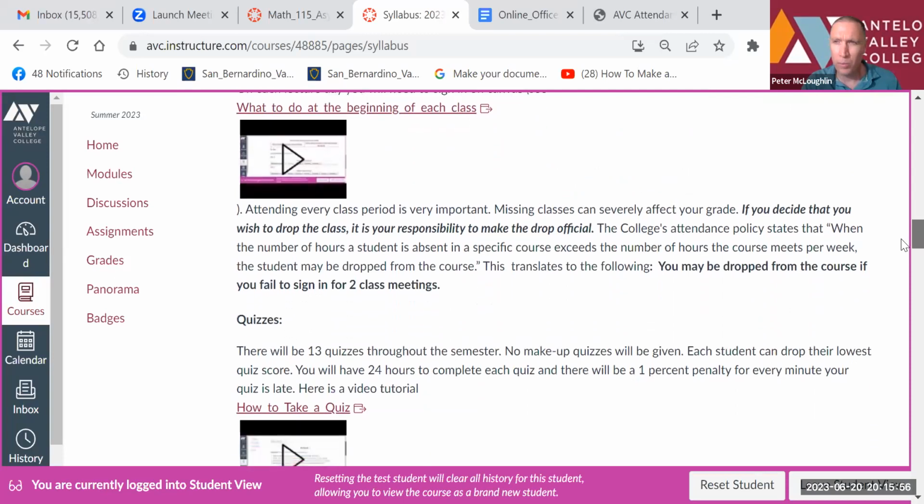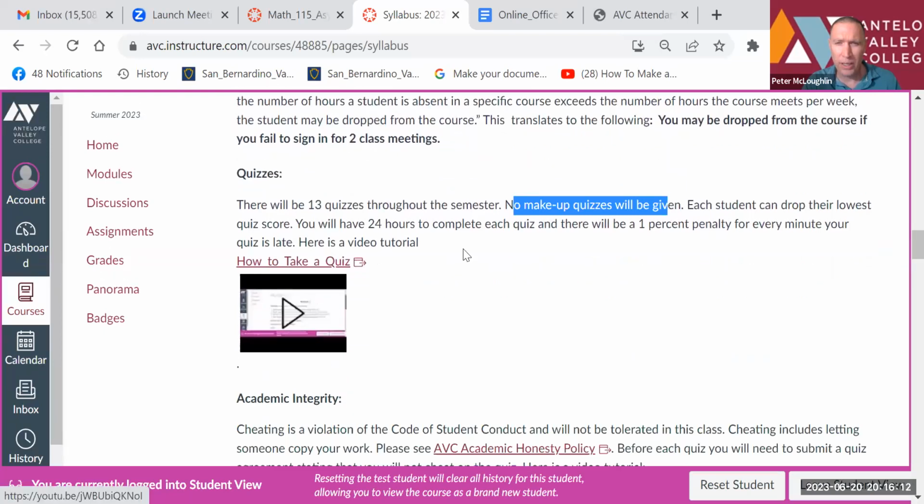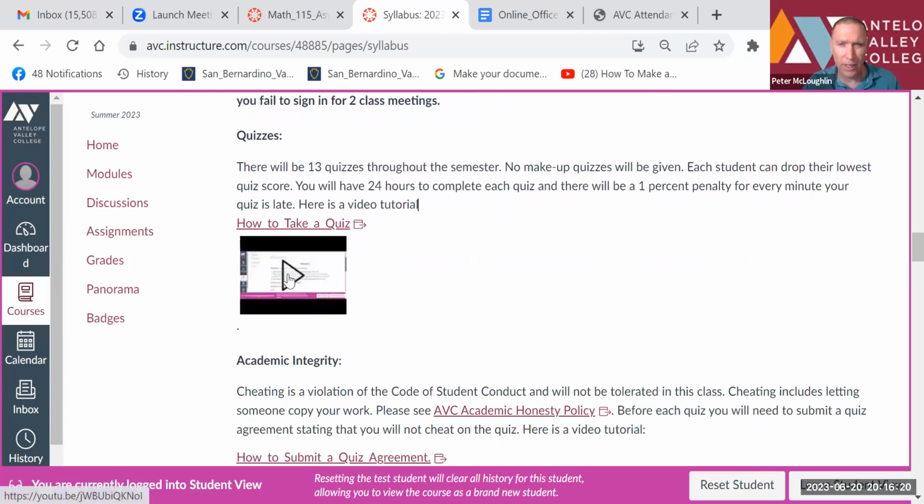Okay, so the way you'll earn points in this course are from quizzes and assignments. And there's going to be 13 quizzes throughout the semester. No makeup quizzes will be given, but you can drop your lowest quiz score and you'll have 24 hours to complete each quiz, and it'll be a 1% penalty for every minute your quiz is late. So here's a video you should watch on how to take a quiz.